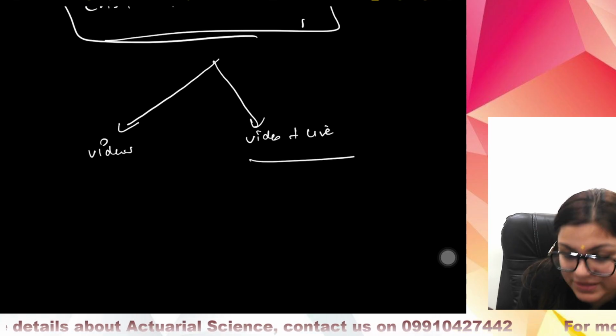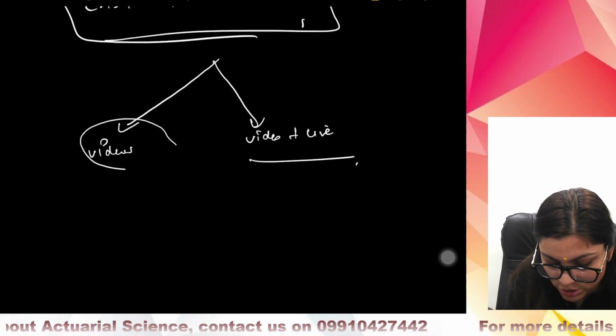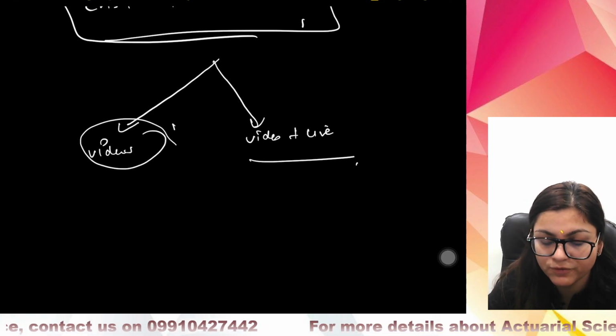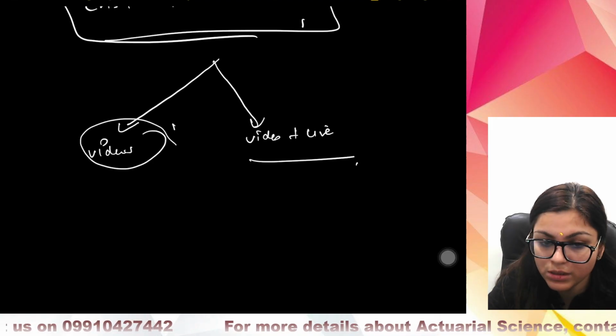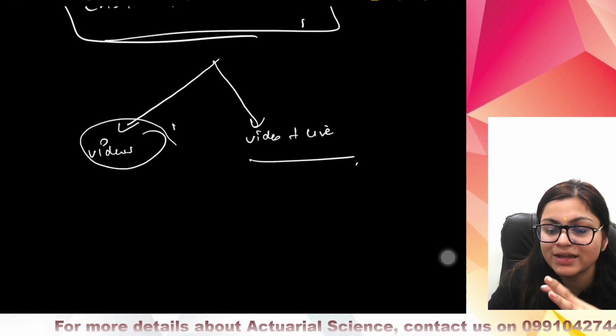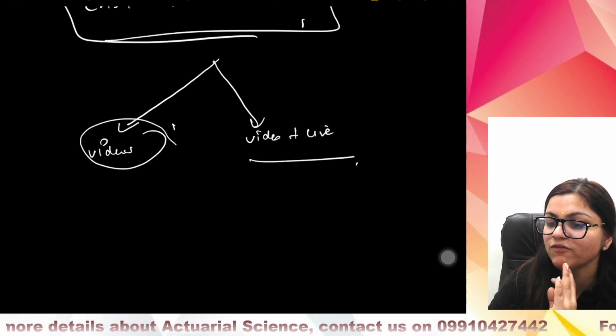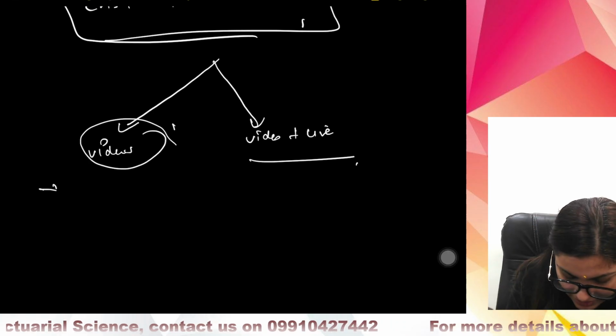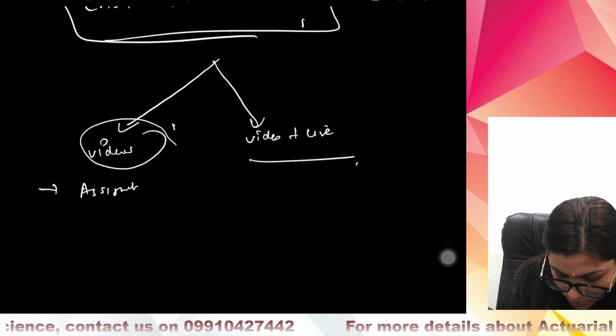So see, we have multiple programs. Like we have students who have enrolled only for the videos, and we have students who have enrolled for videos plus live. Now students who have enrolled only for the videos, so already there are different videos for different sections on your portal. So you will be getting access to these videos, first thing. Secondly, you will be getting access to all the tests and assignments, and we have prepared separate tests and separate assignments for each section.